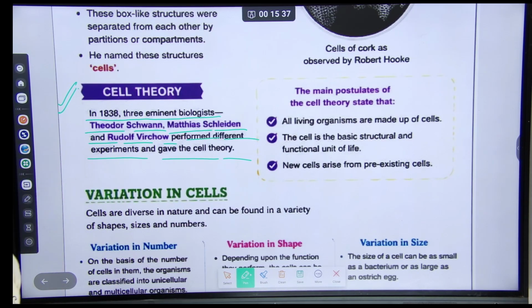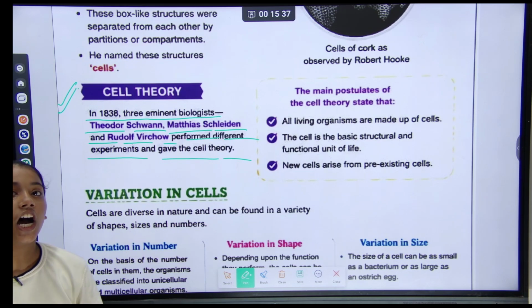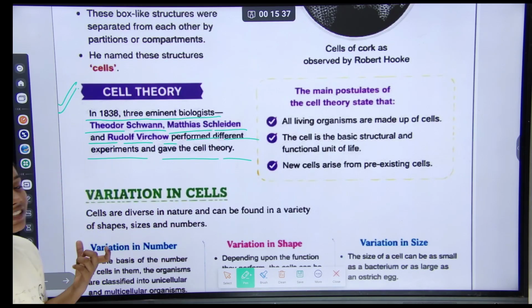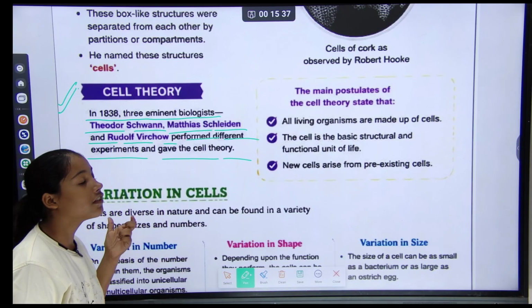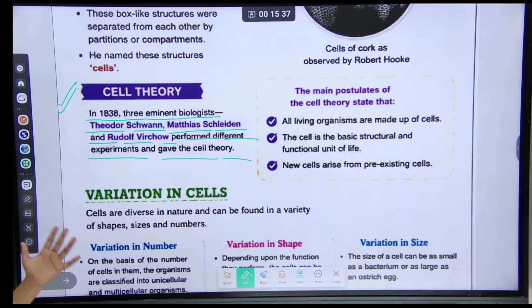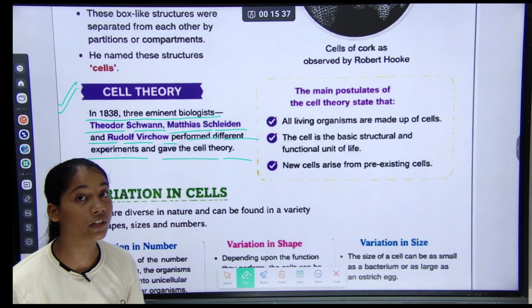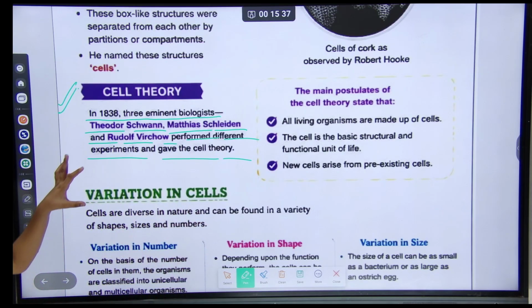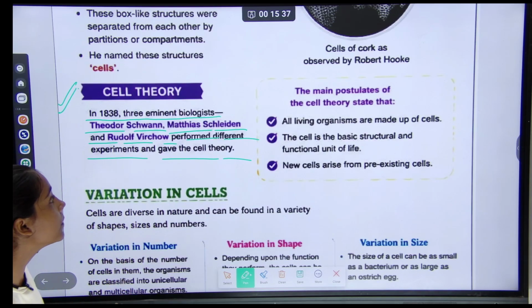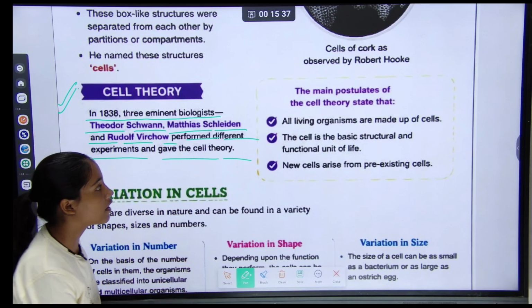Means that in 1838 there were three biologists named Theodor Schwann, Matthias Schleiden, and Rudolf Virchow. They performed different experiments and gave cell theory. These three biologists gave us cell theory. This is called cell theory, and their main postulates were